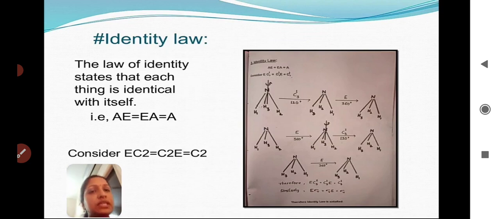E. E will be the identity element. So for that, I took E C2 equal to C2 E. When we do the operation, C2 will come. So here also the identity law is obeyed by the NH3 molecule. This is the best example.